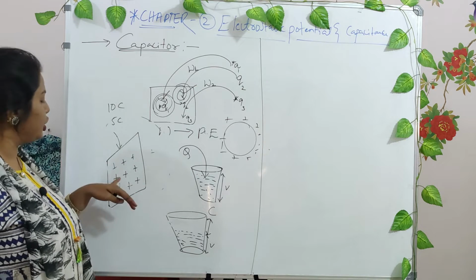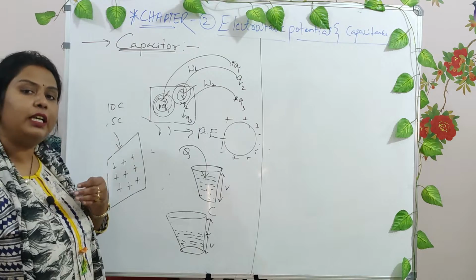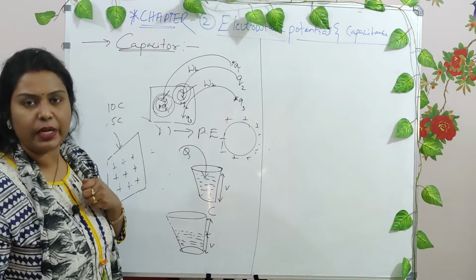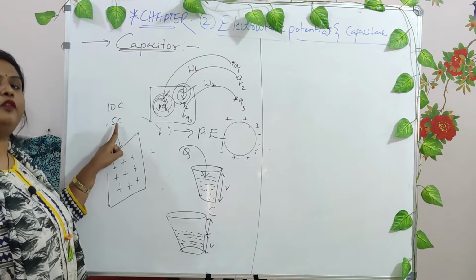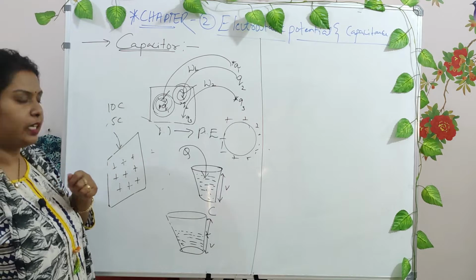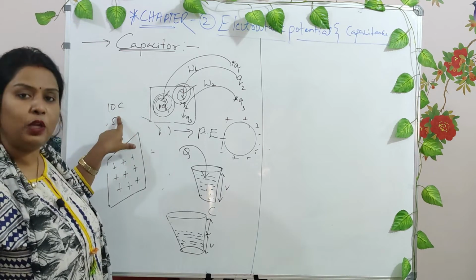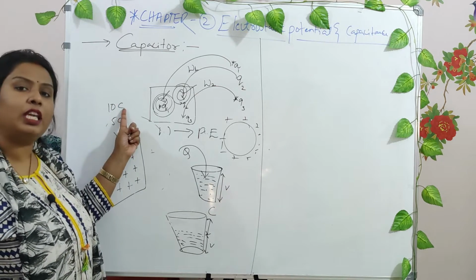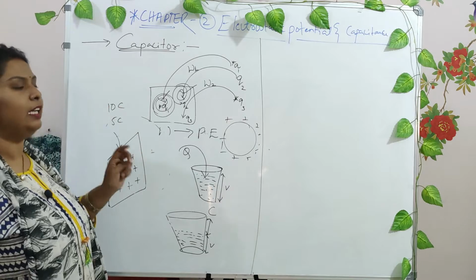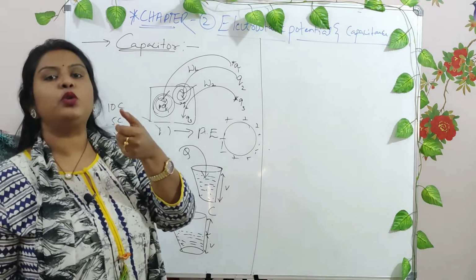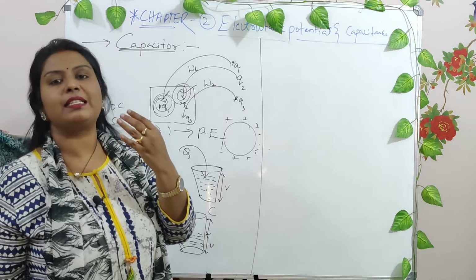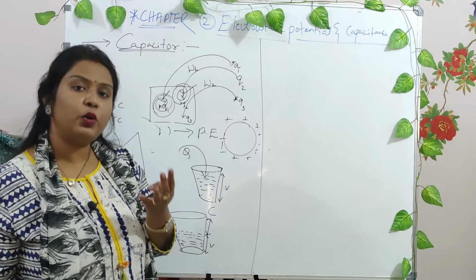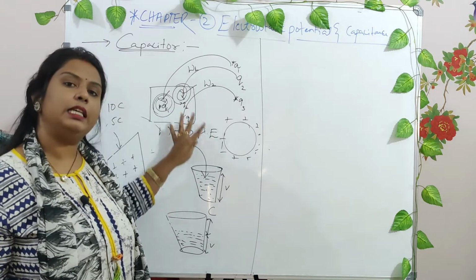Why are we decreasing the potential of the plate? Because we wanted a high capacity. When the capacity increases, the amount of energy storage increases, right? Lesser the capacity, if it is only 5 coulomb of charge, then it is less capacity, right? If the same plate is charged to 10 coulomb, then it means the capacity has definitely increased, right? And now it can hold more energy, right? With the same plate given, we have to decrease the potential and increase the capacity so that it can store more and more amount of energy, right? So how do you do it? Let us understand. Is this clear up to this point?